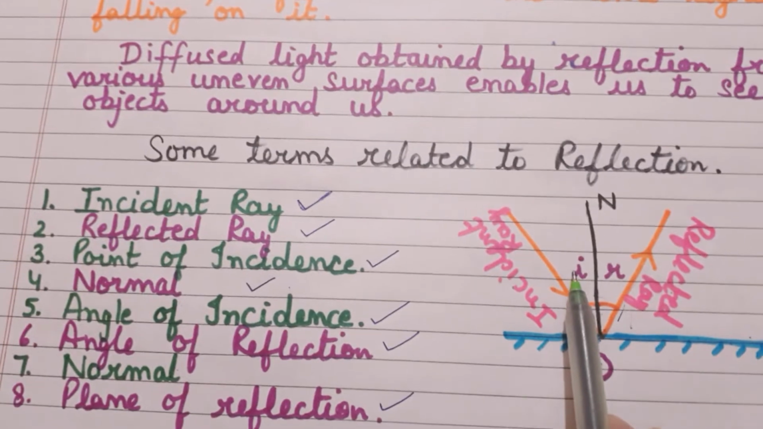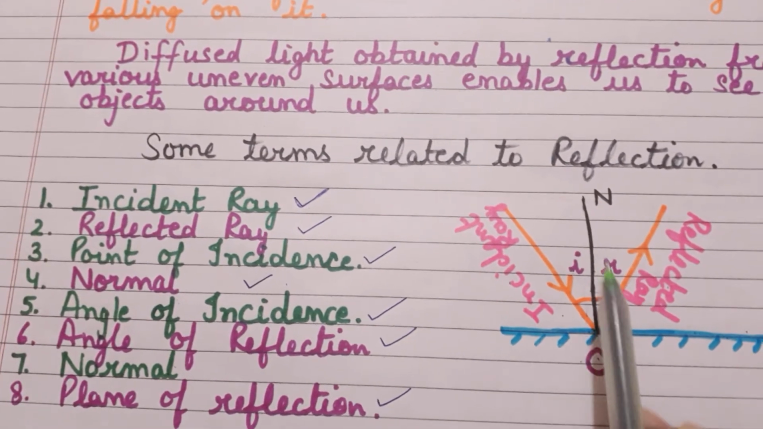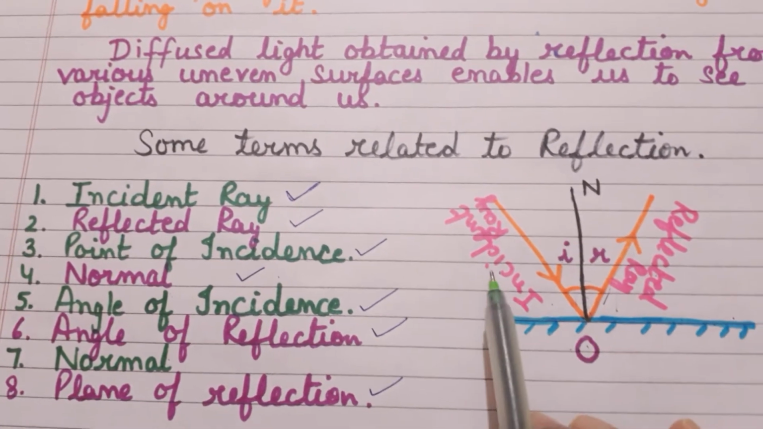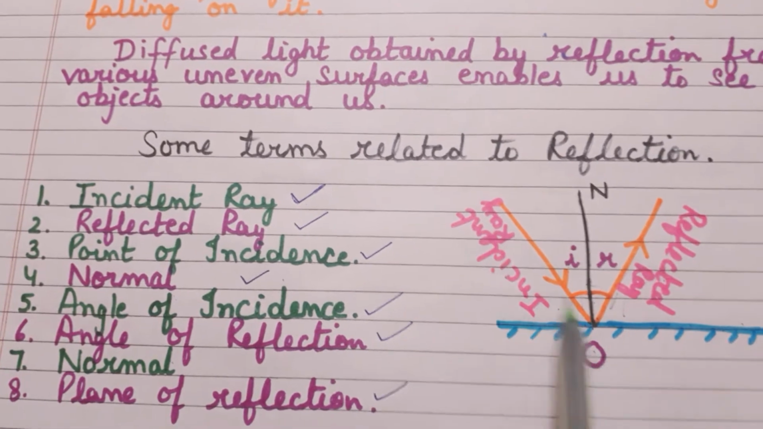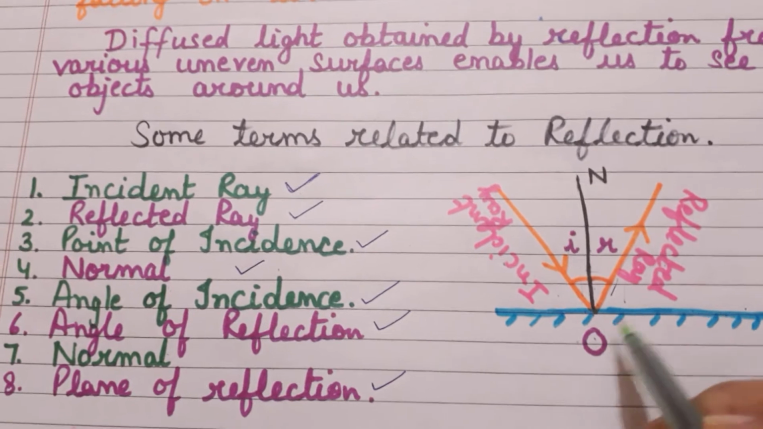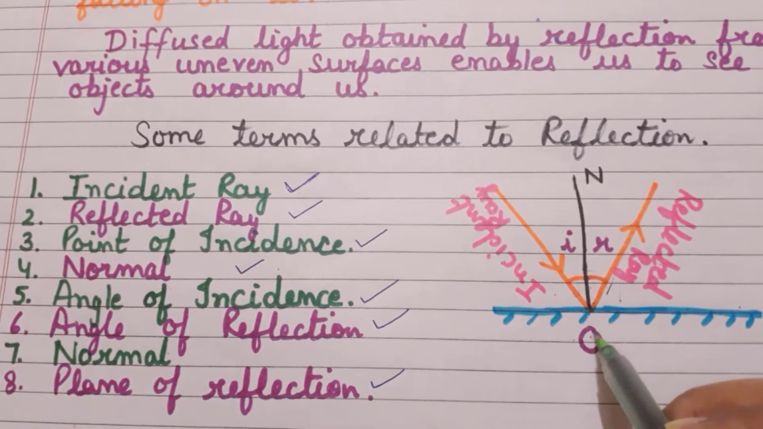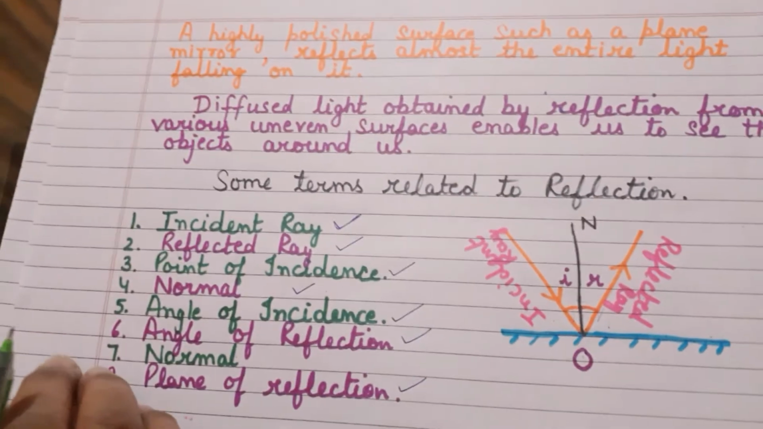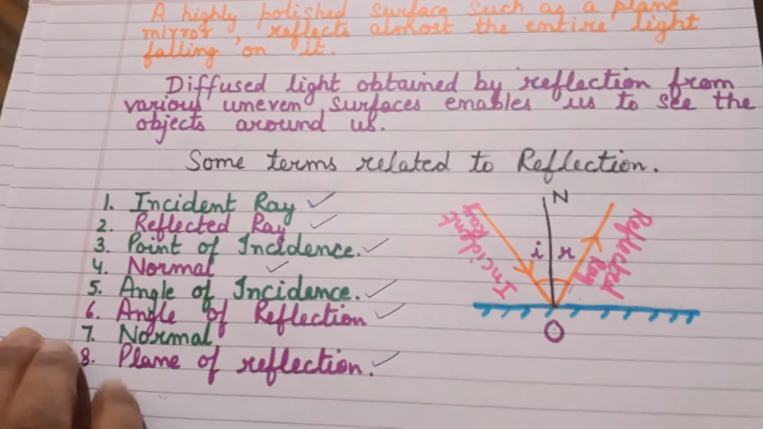This is called angle of incidence. This is called angle of reflection. This is called normal. This is called the incident ray which actually strikes a surface. This is the reflected ray which bounces back. This is called the point of incidence. I hope you have understood all the terms carefully. I want you to go through them and also the diagram carefully.